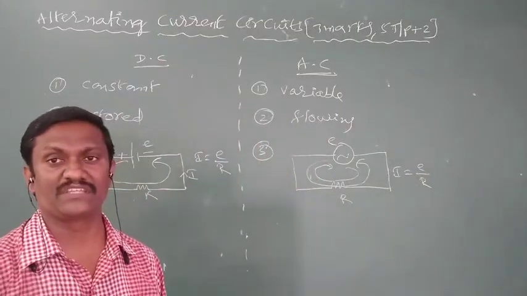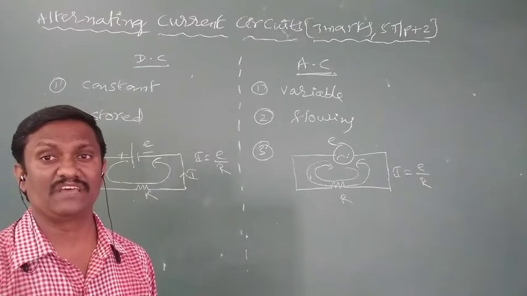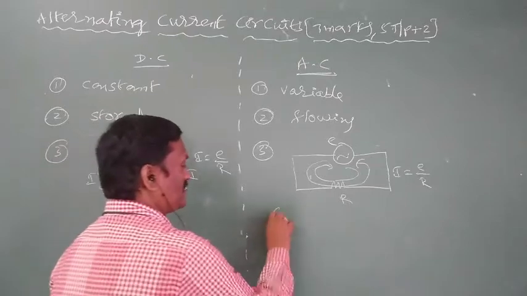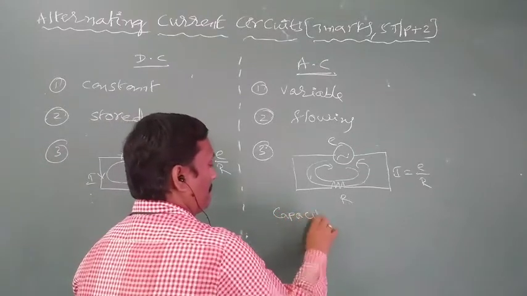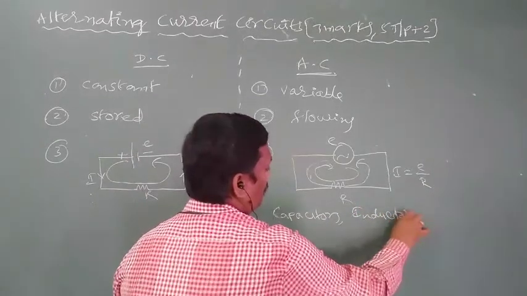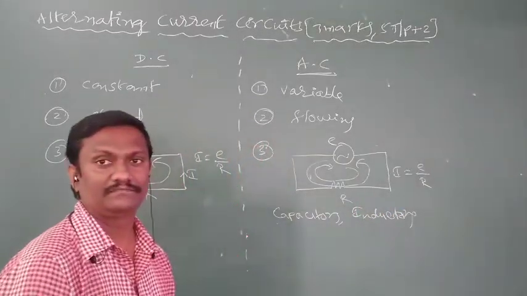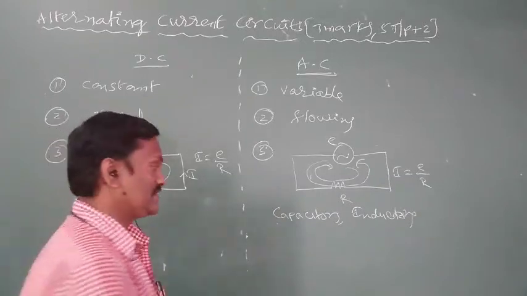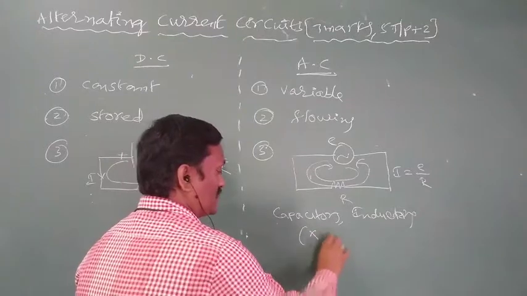Some elements have resistance and some elements have reactance. Conductors have resistance, and capacitors and inductors have reactance. The symbol of reactance is X. The symbol of capacitive reactance is XC.